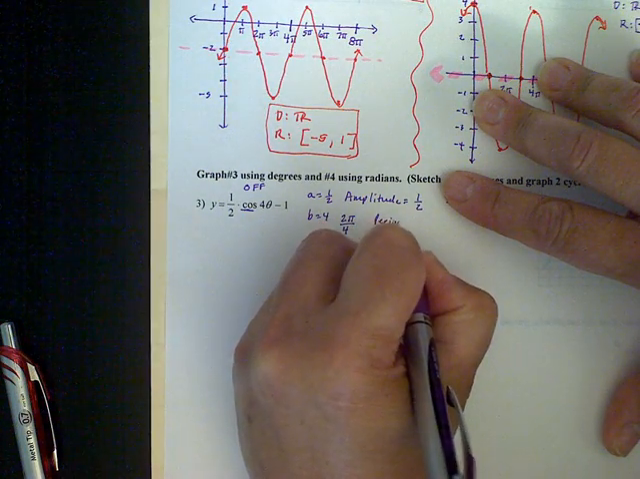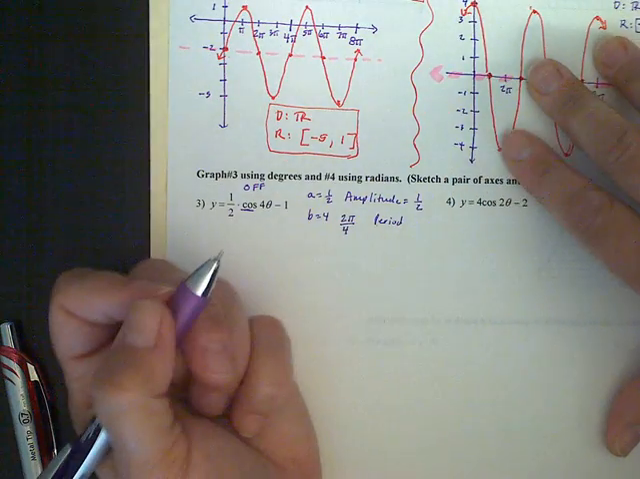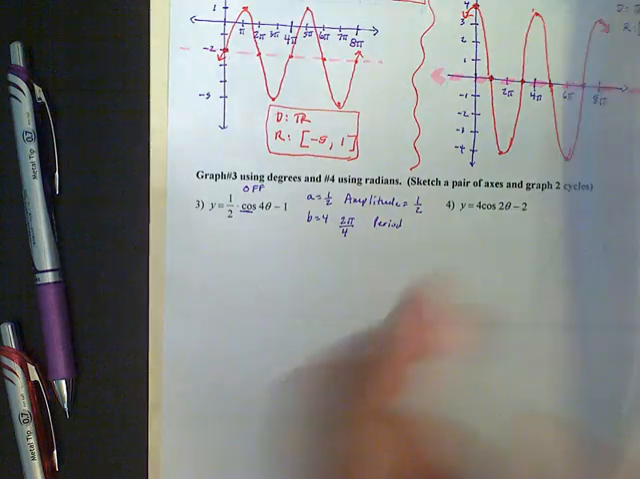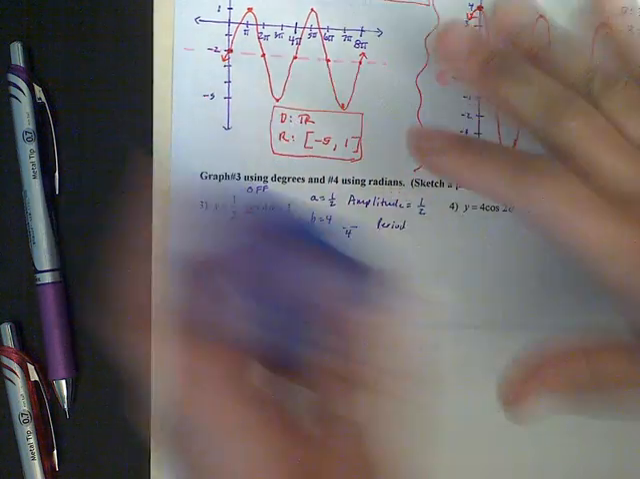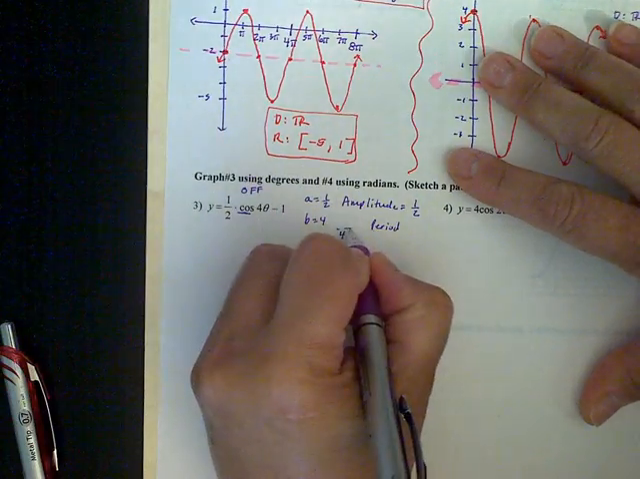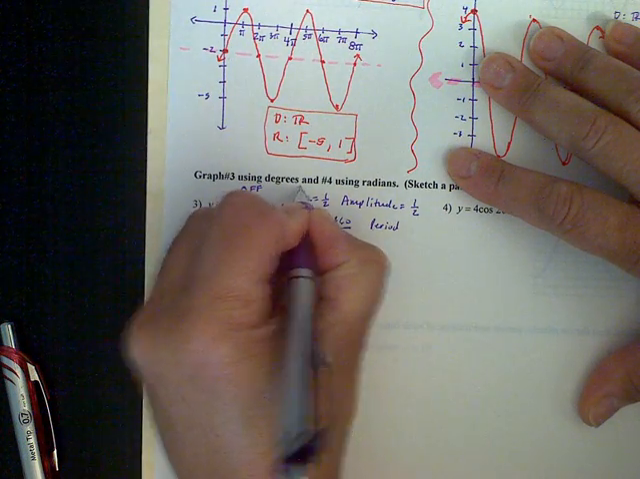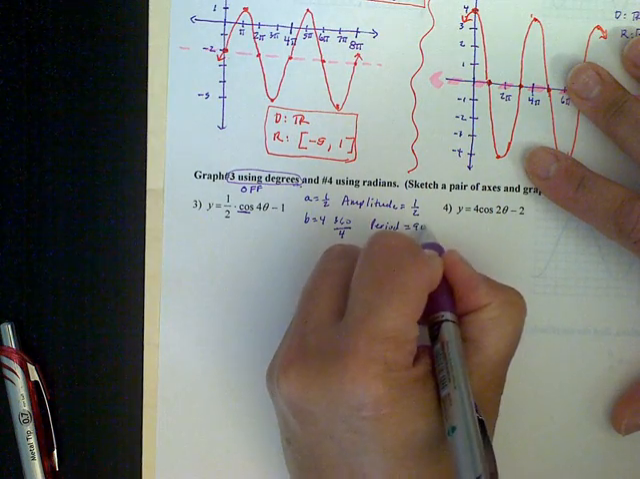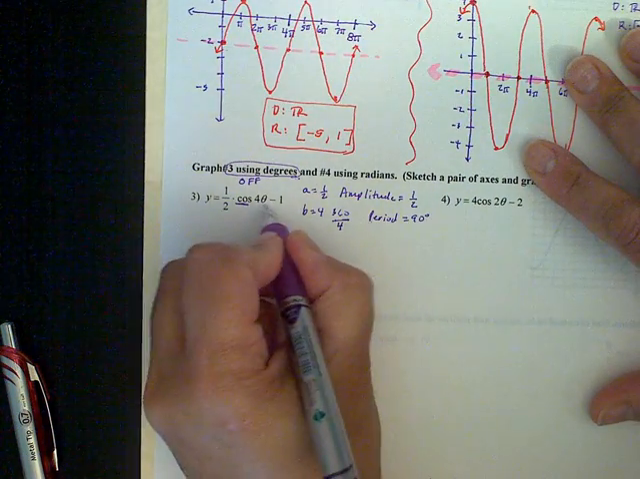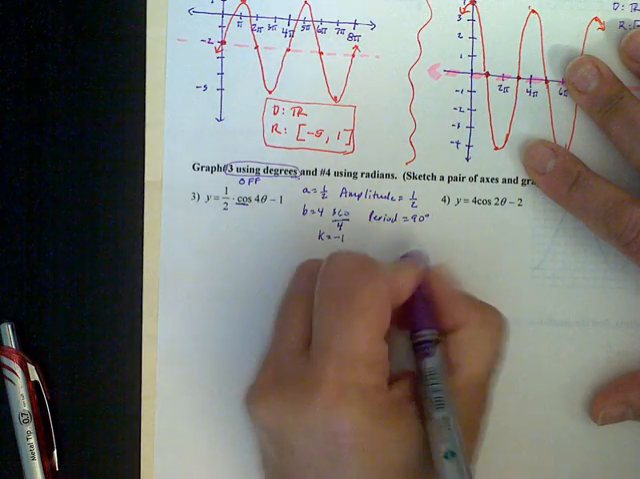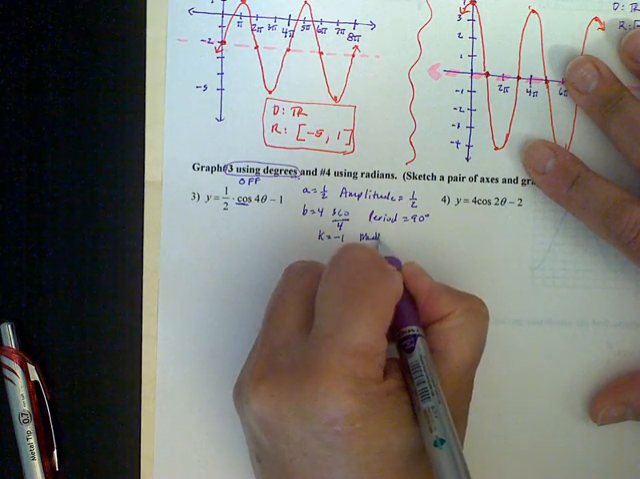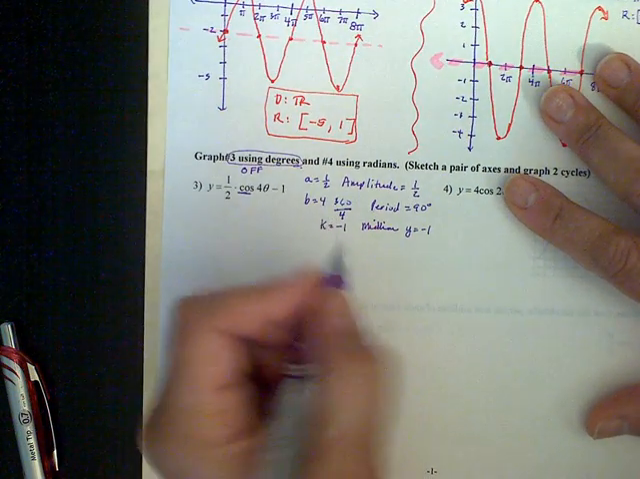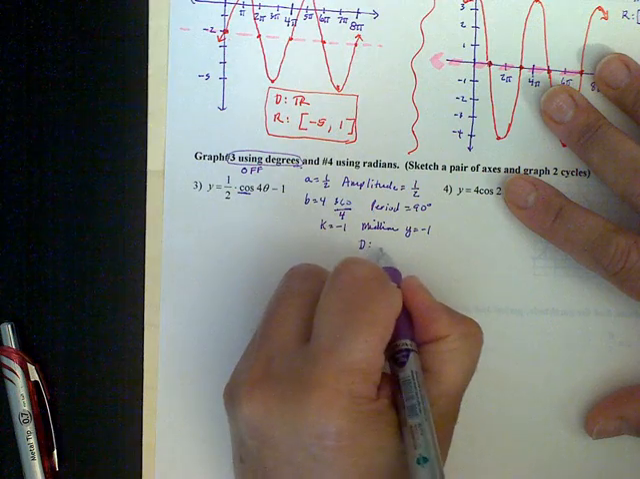period, which is equal to, oh, sorry, number 3 we're doing in degrees. Let me back up there and just take that 2 pi and make it 360 degrees. So number 3 we're using degrees. Okay, so now when I divide that, I get 90 degrees for my period. My value for K is equal to -1, which tells me my midline is y equals -1. And our domain we know is all real numbers.